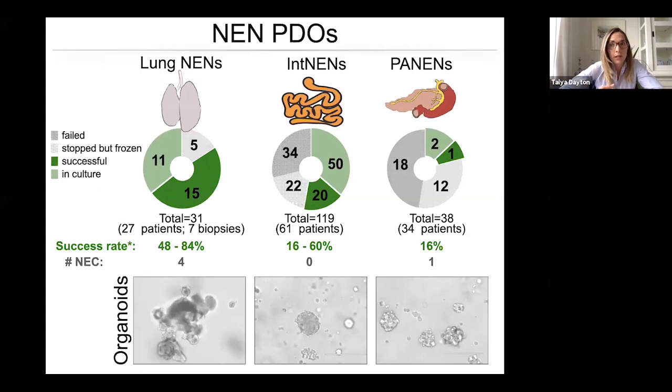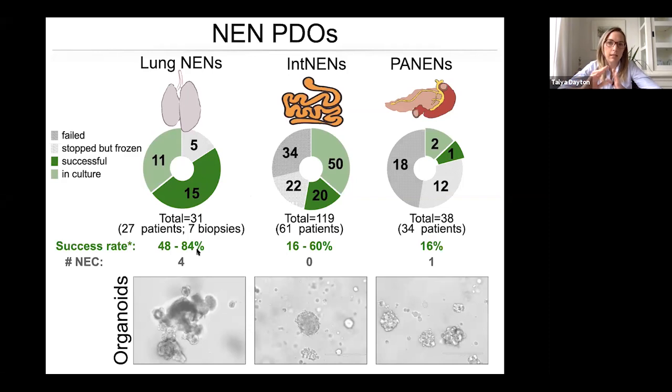So what I'm showing you here is what we've done to date. Since January of 2017, we've isolated close to 200 NEN tumor and metastasis samples. And what I'm showing you here is a summary of our success rate for the PDO derivation from each of these samples. What you can see is that we have close to 100 NEN PDOs currently growing in culture. And at the bottom, I've summarized our estimated success rate.